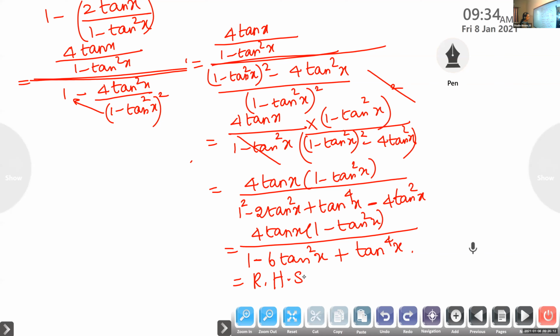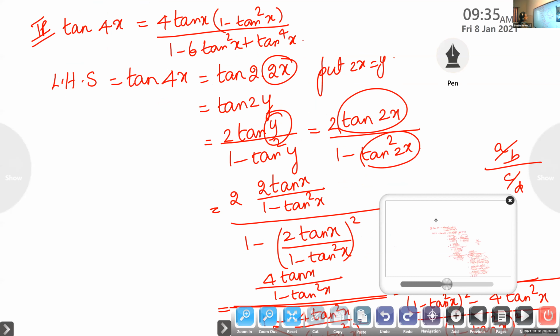Once again I will repeat this. We are using the tan 2a formula. The question is, prove that tan 4x is equal to 4 tan x into 1 minus tan square x by 1 minus 6 tan square x plus tan raised to 4x. We start from LHS. In LHS we have tan 4x. Tan 4x we can write as tan 2 into 2x. For our convenience we are taking 2x is equal to y. So it takes the form tan 2a. What is tan 2a? 2 tan a by 1 minus tan squared a. So what is tan 2y? 2 tan y by 1 minus tan squared y.